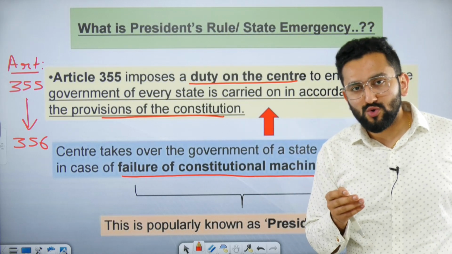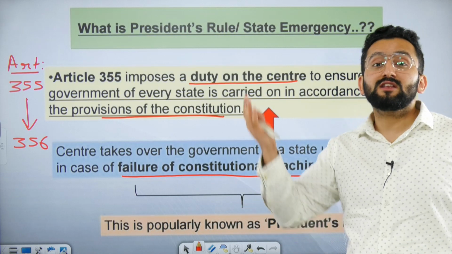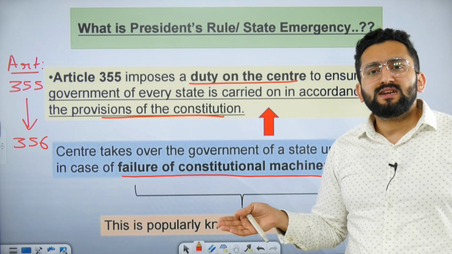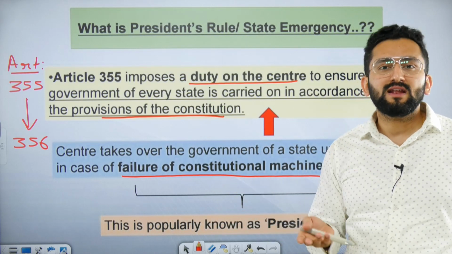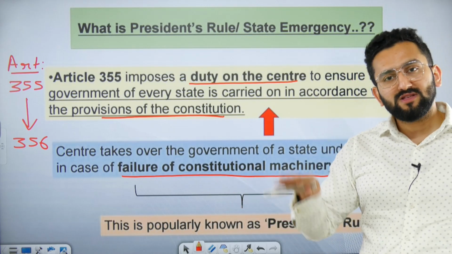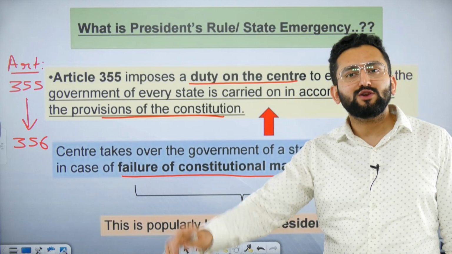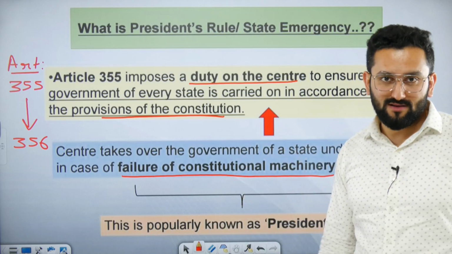But how is it going to happen? In this regard, the governor of that state can present a report before the president. Okay, sir, I am the governor of the state and I have these proofs that this state is not being run as per the constitution. Constitutional machinery is a failure. So the president will say, okay, we are imposing Article 356. Now the CM is not going to have power. His Council of Ministers is not going to have power. We are going to have power.